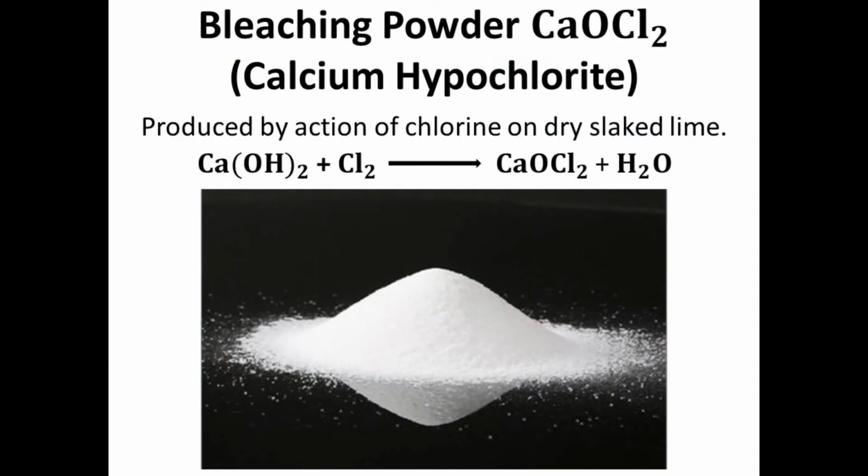The next salt is bleaching powder. The chemical formula is CaOCl2, calcium hypochlorite. It is produced by the action of chlorine on dry slaked lime. Dry slaked lime is calcium hydroxide. So when calcium hydroxide reacts with chlorine, it forms calcium hypochlorite, CaOCl2, and water is released.